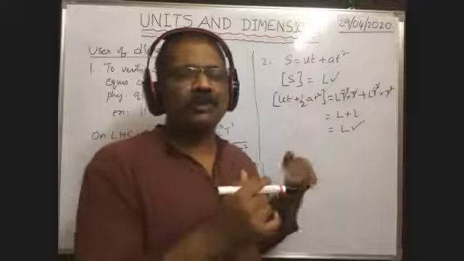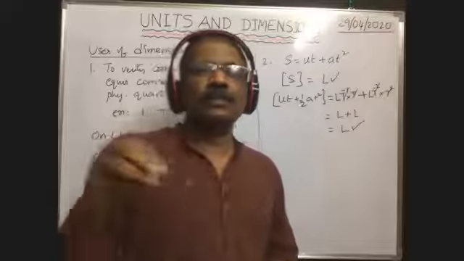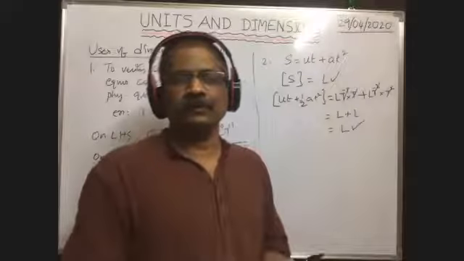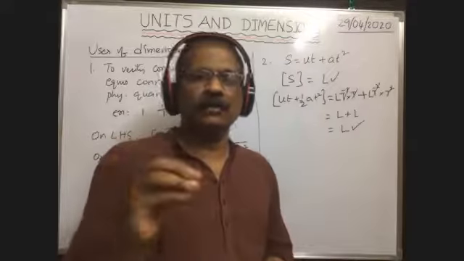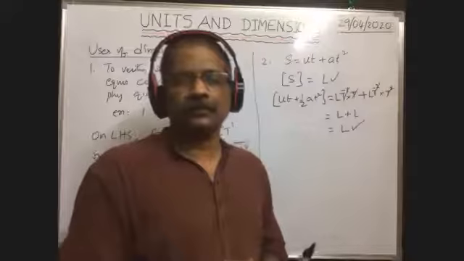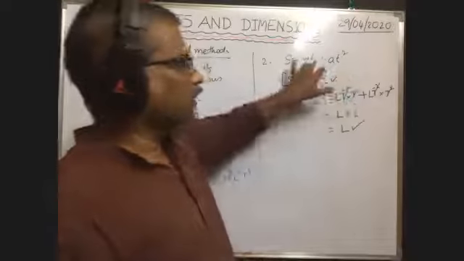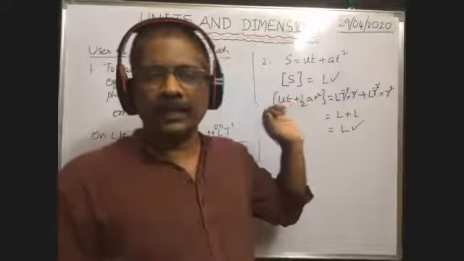From this we can conclude that an equation which is correct dimensionally need not be a correct equation. The equation which is correct dimensionally need not be a correct equation. Am I right or not? Here in this equation we have to check. Somebody asked to explain again here.